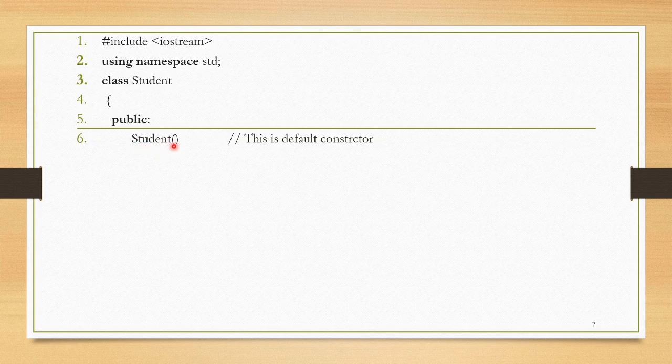This is the way to define the constructor. The name is the same as your class name, and then open the curly bracket and close it. For the time being, I have mentioned only one statement, which says default constructor invoked, which will be displayed on the terminal so that you understand this constructor is invoked.